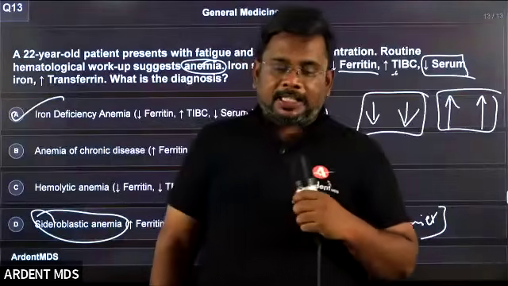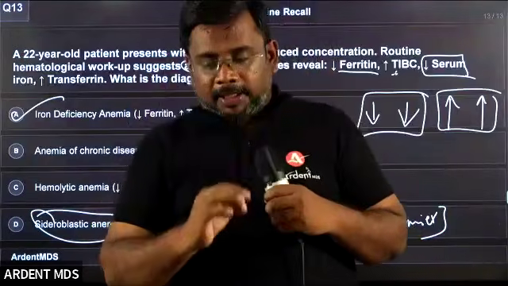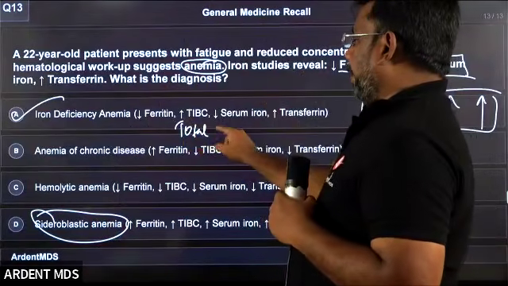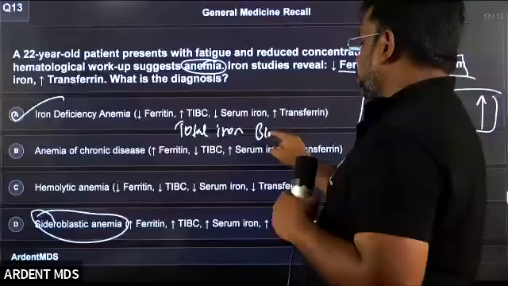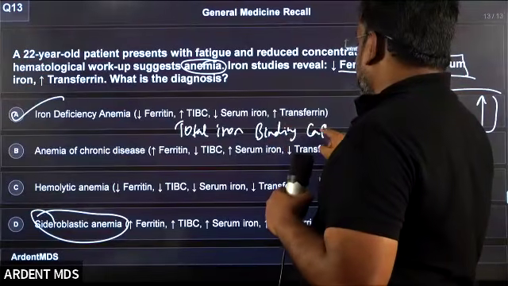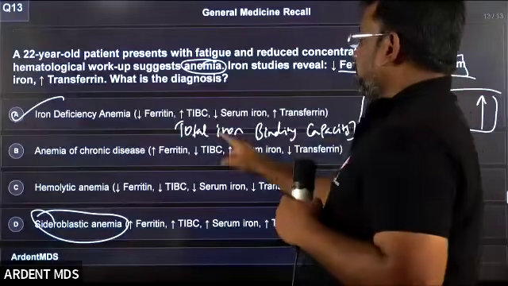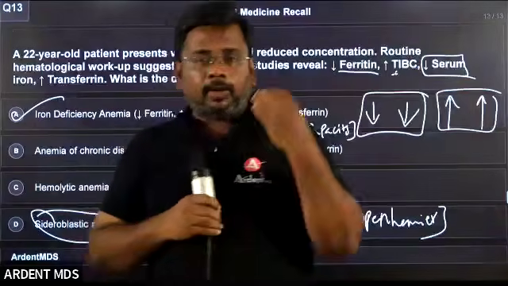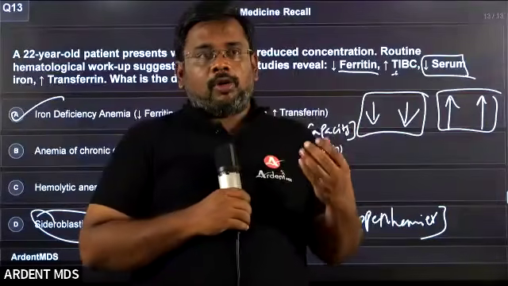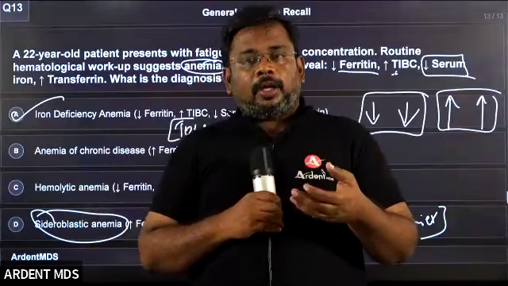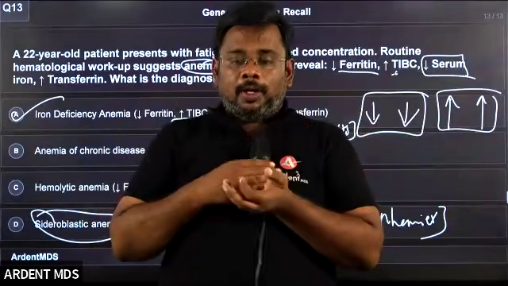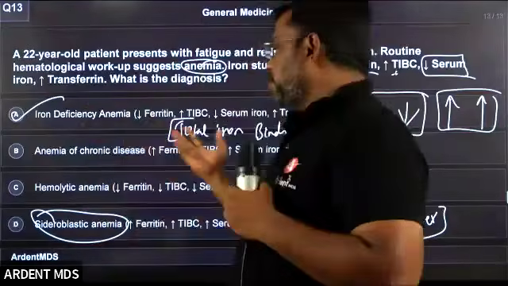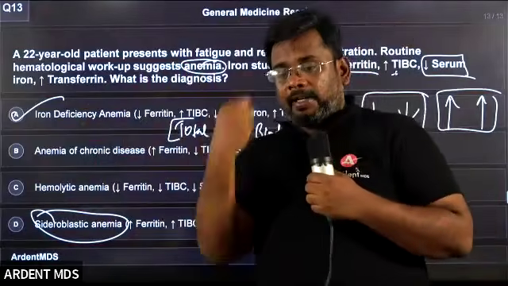What is the meaning of TIBC? Total iron binding capacity. What is total iron binding capacity? Suppose you are not eating anything for 3 days. After 3 days, someone gives you idli which you got from your own canteen. Whether you will eat fast or slow? Once you see the idli, you will eat fast, right? Like that, because the patient is having iron deficiency, iron binding capacity will be faster. It will take more iron.